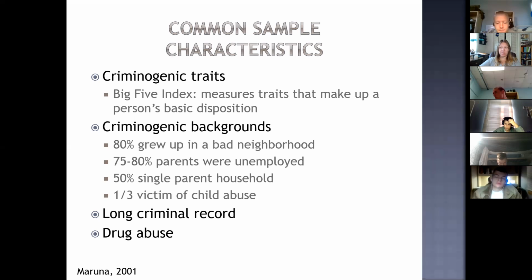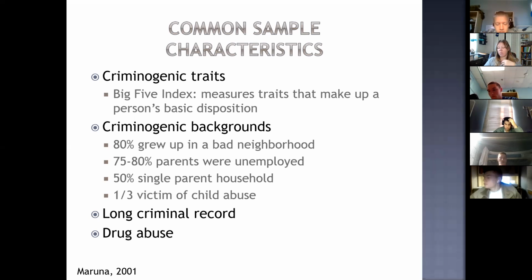Now let's look at the facts of their life, so the criminogenic backgrounds. So we saw very few differences between the persisters and the desisters here. The experience of growing up in an economically disadvantaged circumstance affected the lives of almost all of the participants in this sample, regardless of if they were persisters or desisters.